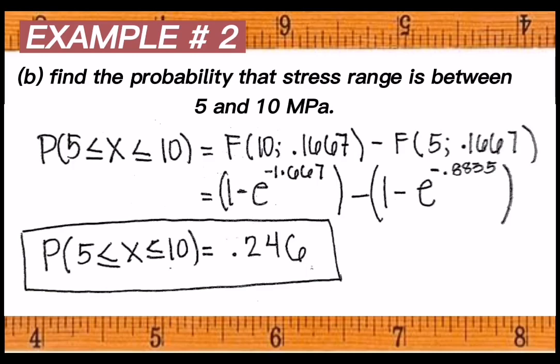So the values of our x will be 10 and 5, and our lambda is 0.1667. So this will be 1 minus exponential of negative 1.667, minus 1 minus exponential of negative 0.8835. So the final result will be 0.246.